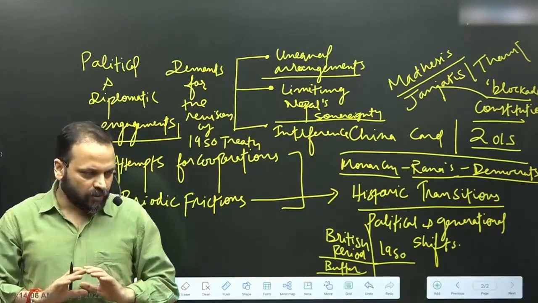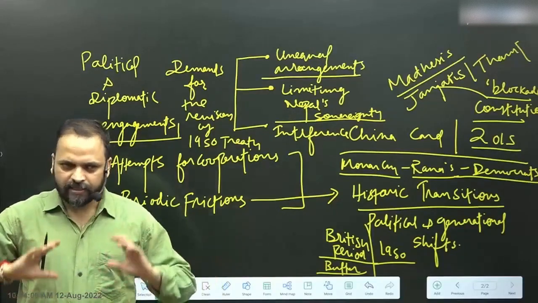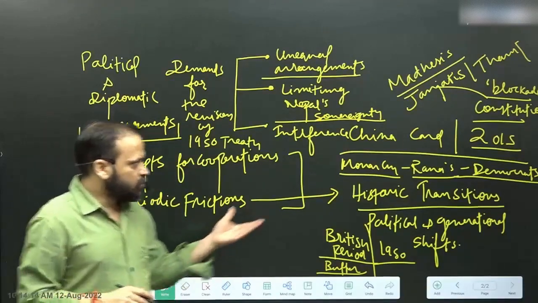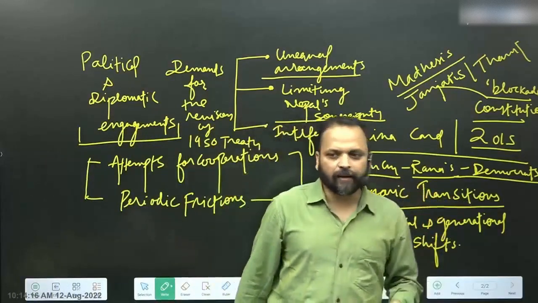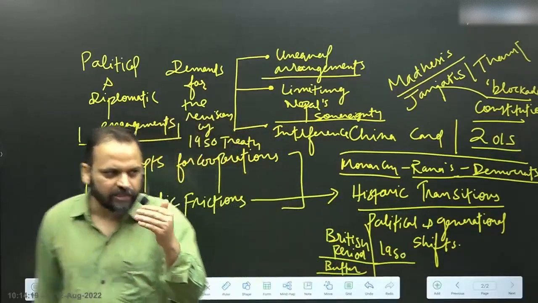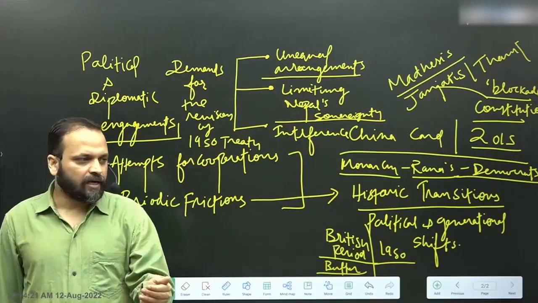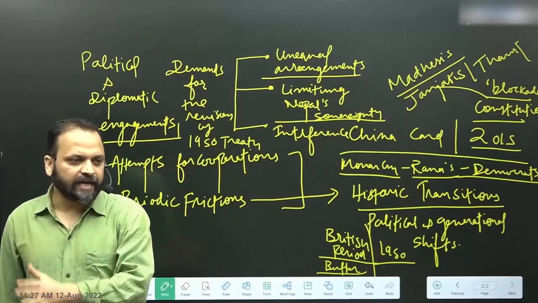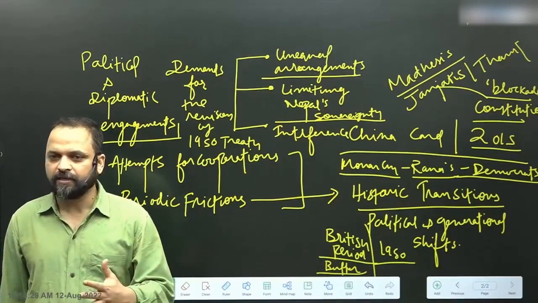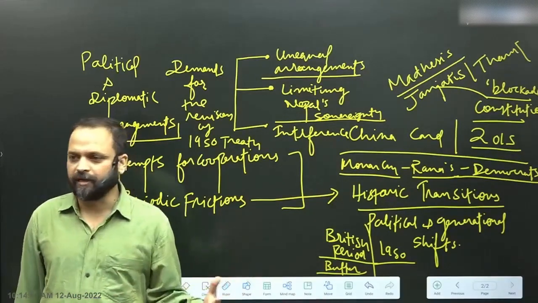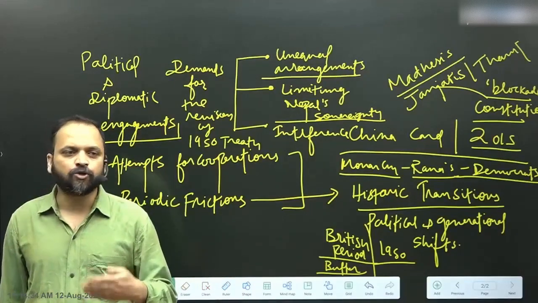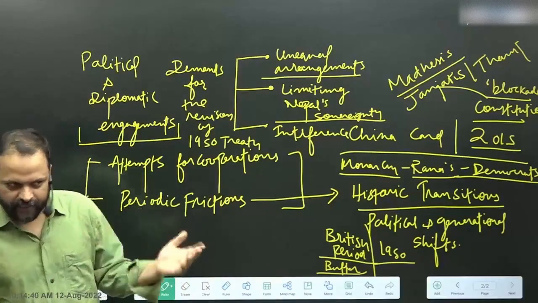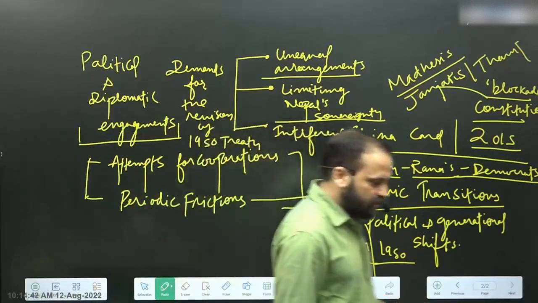So basically, if you have a view of history, you will find that these are some of the common issues that you will see in India-Nepal relations. Whenever there is a transition in Nepal, political transition, generational shift in Nepal, it is found that India is entangled invariably in the domestic contentions in Nepal. Why? Because India has close relations with all sections of Nepal's society, right?